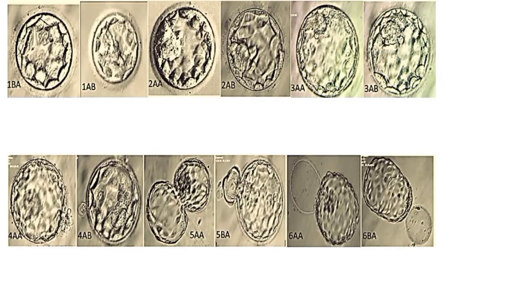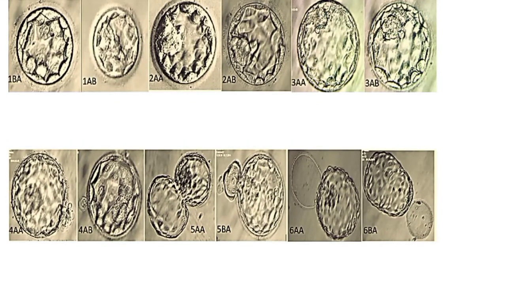So 2, in which the blastocele cavity has more than half the volume of the embryo. The inner cell mass is also good and the trophectoderm is also good. So this is graded as 2AA. The 2AB means 2 is for blastocele cavity which has more than half the volume of the embryo, and the inner cell mass is also good, but the trophectoderm is not good, in which it is shown that a few cells are forming a loose epithelium. So like this we are grading the blastocyst.